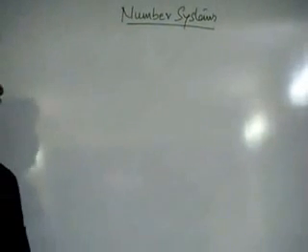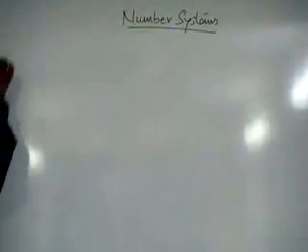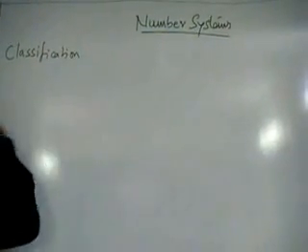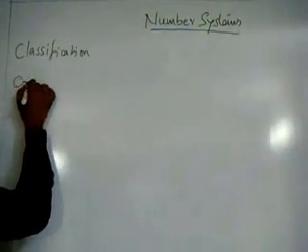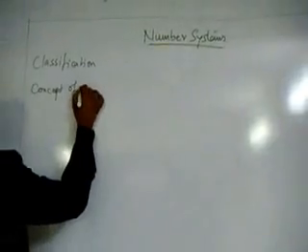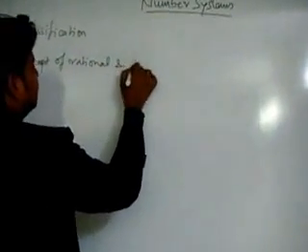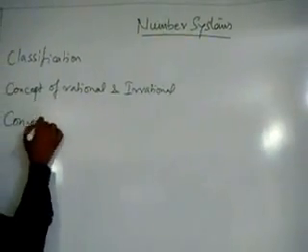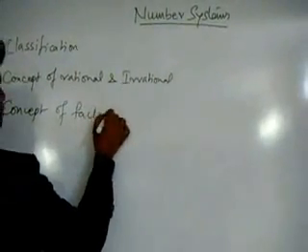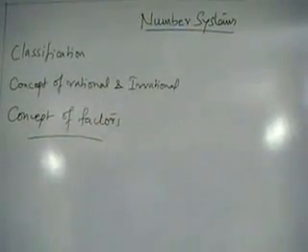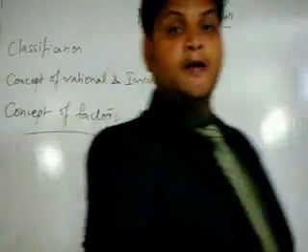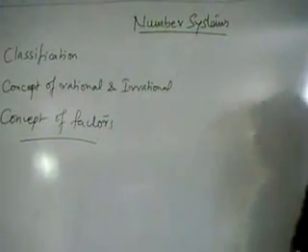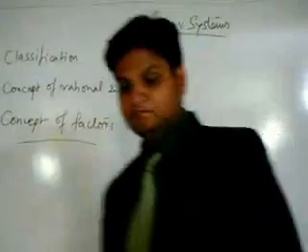The important areas which we are going to cover in this topic are classification of numbers, the concept of rational and irrational numbers, and the third one is concept of factors. These are three areas which we are going to cover: the classification, the concept of rational and irrational numbers, the concept of factors. Now let's come to the first area, and that is the classification of numbers.